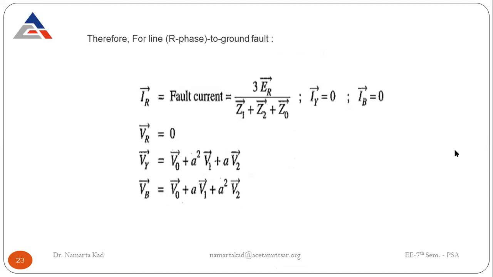Okay, and now the conclusion part. From this analysis, we have concluded that the fault current in the red phase is equal to 3 times ER divided by Z1 plus Z2 plus Z0. Iy is equal to 0, Ib is equal to 0, that we have written earlier. And the three voltages in the phases: VR is equal to 0, Vy is equal to this much, and Vb is equal to this much. So this is all about the analysis for the single line to ground fault.